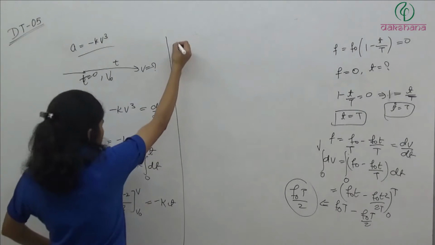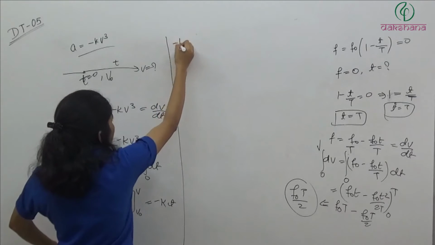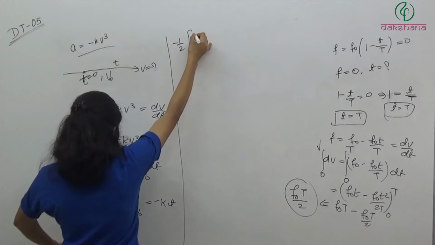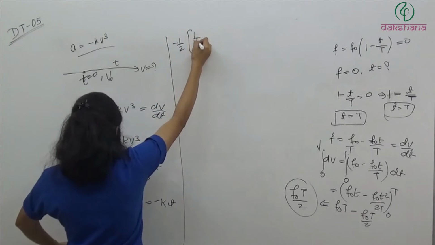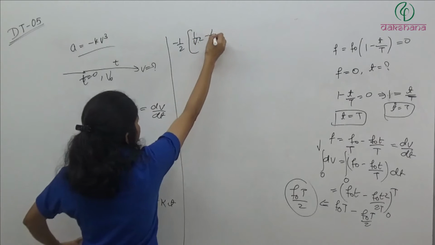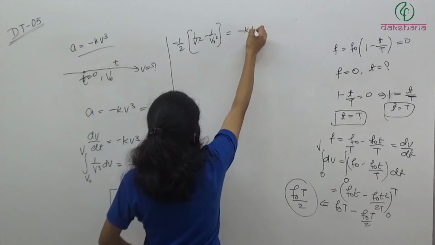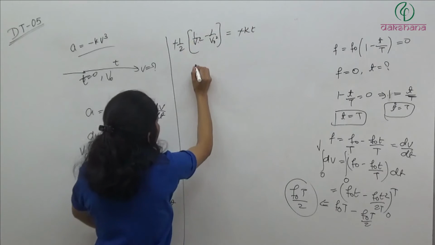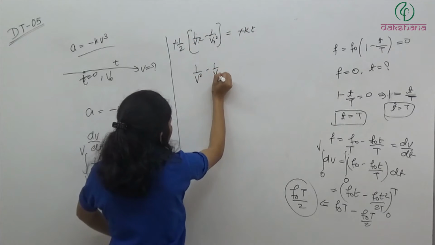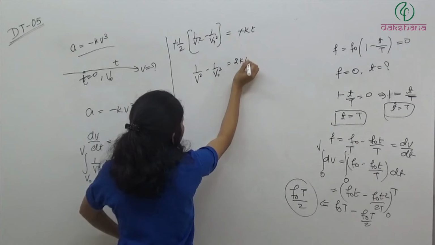So from here we are getting minus half into 1 by v square minus 1 by v naught square is equal to minus kt. From here minus minus will get cancelled. 1 by v square minus 1 by v naught square is equal to 2 kt. इसको अब आप सॉल्व कर लो.